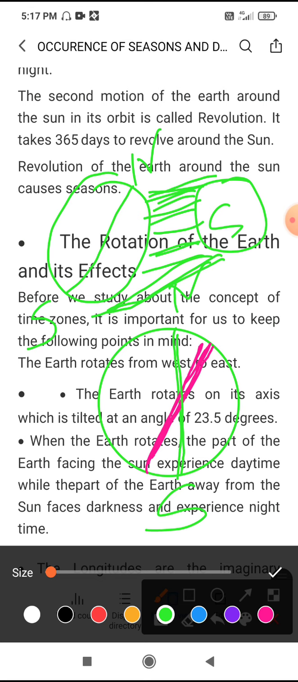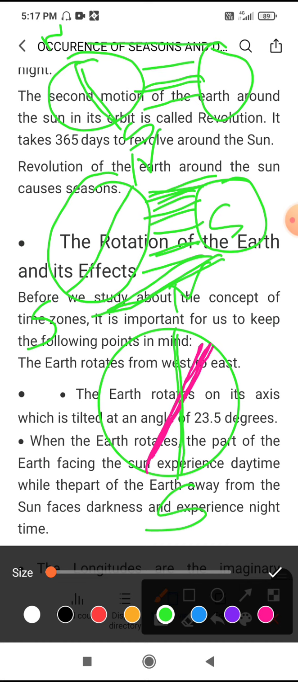And after the 6 months, once again the earth changes its position, and it is like this way. So this is north, this is south, and this is our sun. Which pole is now facing the sun? This part. Here the sun rays will not reach much, so here is night, on the north pole. This is because of the tilting of the earth at 23 degree 5 minutes.